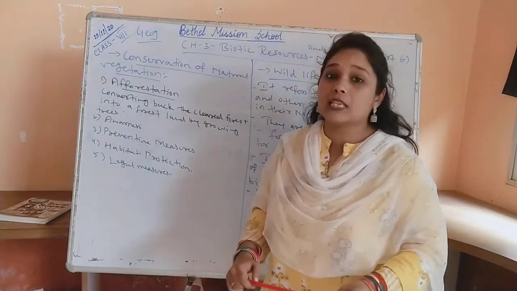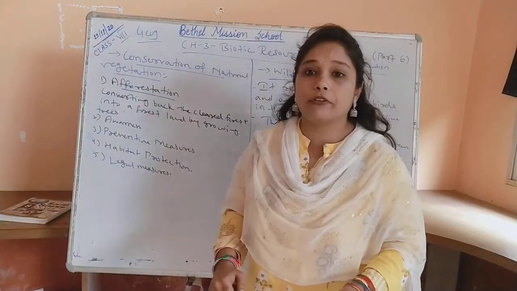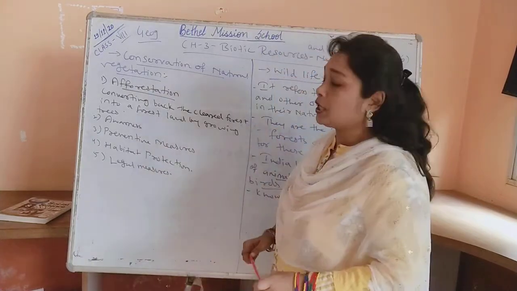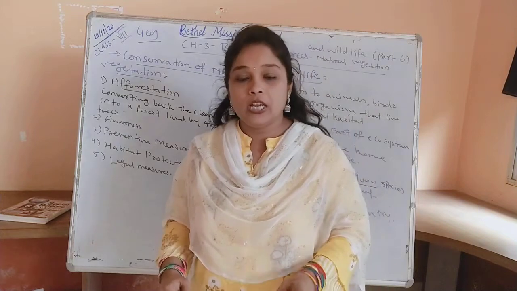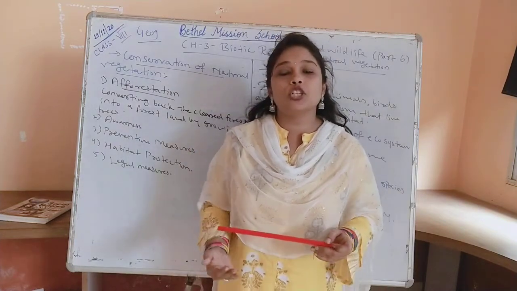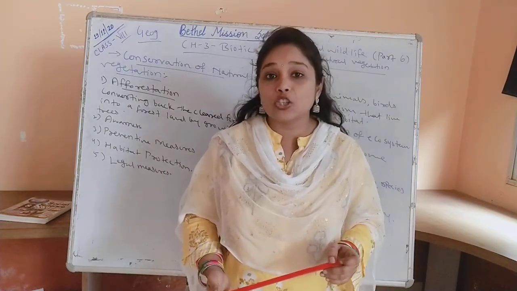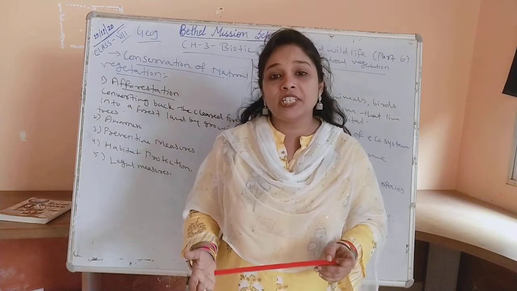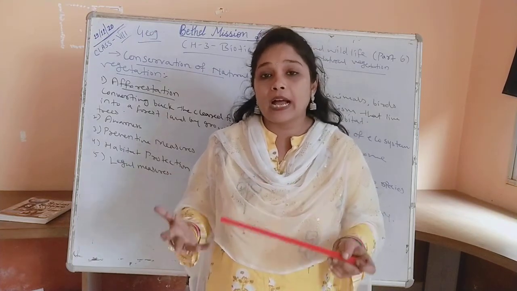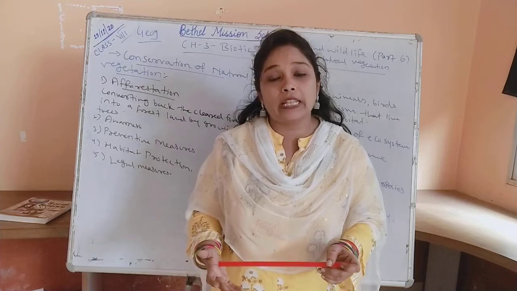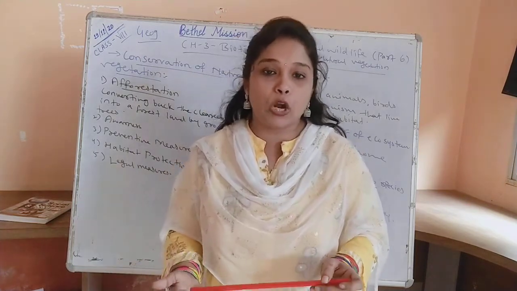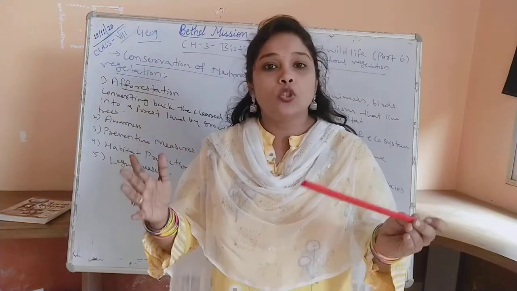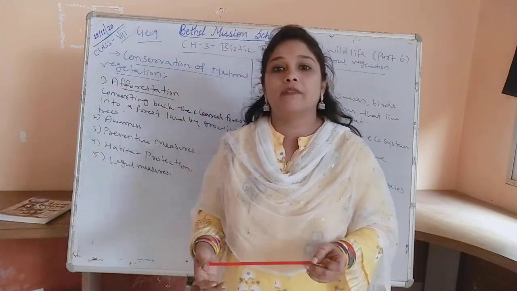Today we are in the 6th session of class 8 geography, chapter number 3, biotic resources, that is natural vegetation and wildlife. Till now in all our sessions we have seen what natural vegetation is. Natural vegetation is plants that grow without the effort of human beings. Those vegetations are called natural vegetation.